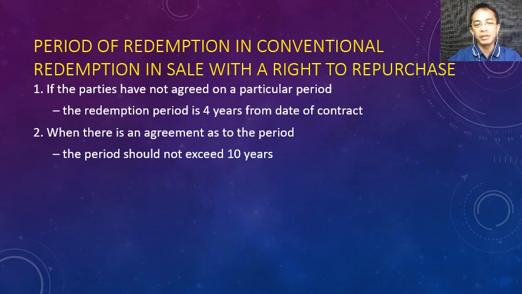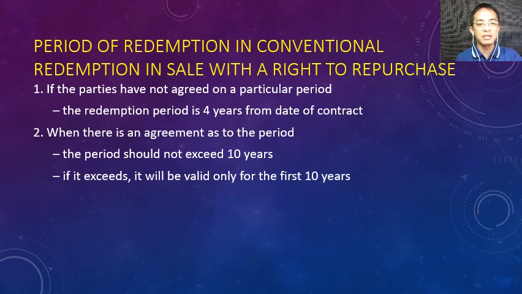If they agree on a particular year, then that will be followed. But they cannot agree more than 10 years. They cannot agree on 11 years, 12 years, 13. Pag nagsobra na ng 10 years class, if it exceeds 10 years, the agreement, for example, the agreement was the redemption can be made in 20 years. The law says, oh, up to 10 years only because that is the limit.